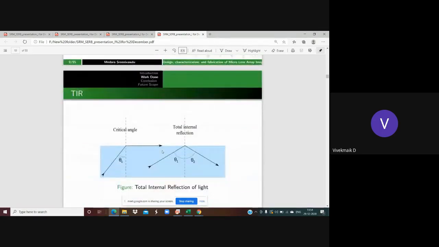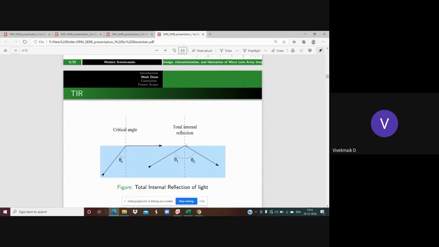And one more special phenomenon is total internal reflection. Here, the light passes from the denser medium to the rarer medium, here glass and here air. When it is incident at the critical angle, theta c, then the refracted ray passes along the surface of the medium, that is, the boundary surface.